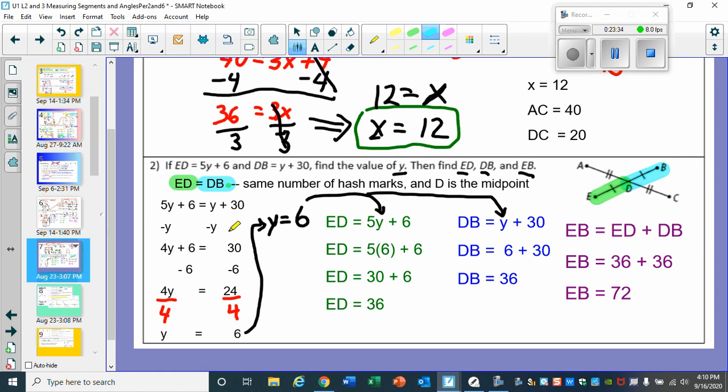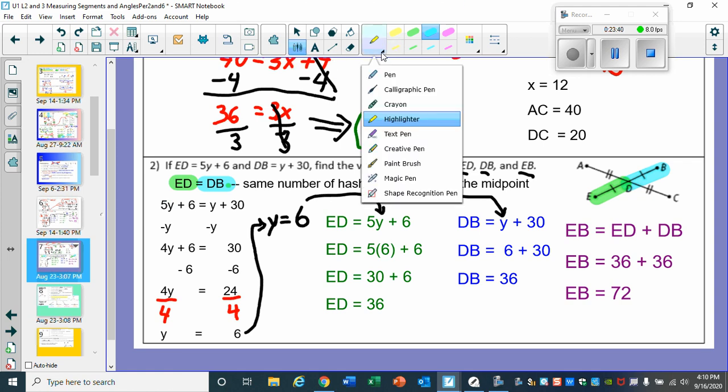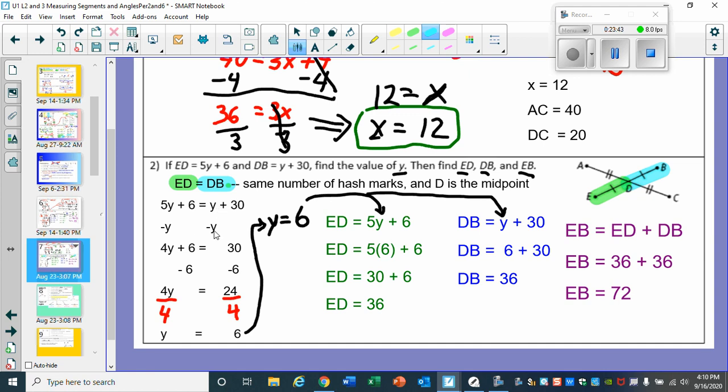Step 1, subtract y on both sides. 5y minus y, you get 4y. And then this y over here minus this other y, they cancel out. So they're gone. Next, you subtract 6 from both sides. Because remember, you want variables on one side, non-variables on the other. Usually look for the lower variable to move. So in this case, we're going to move the y from the right to the left side. But opposite of adding y, you subtract y. So that's what's going on here.